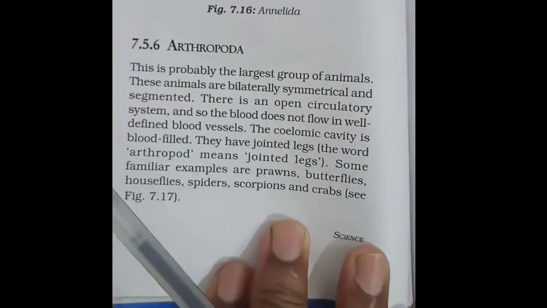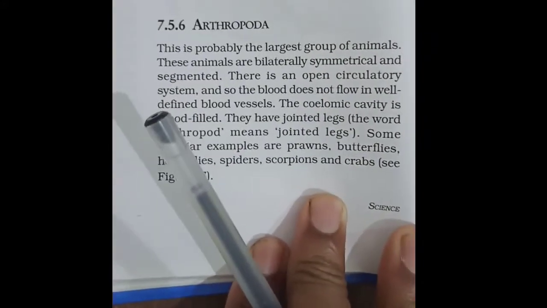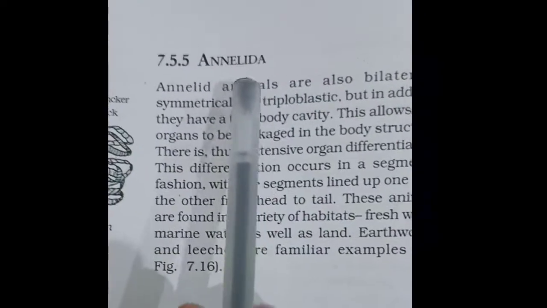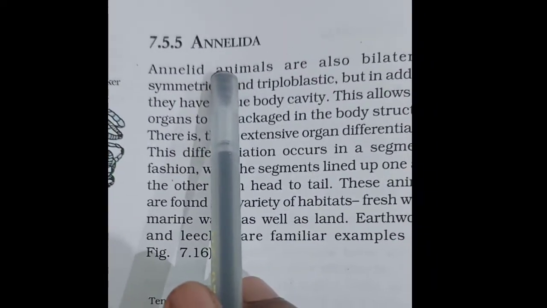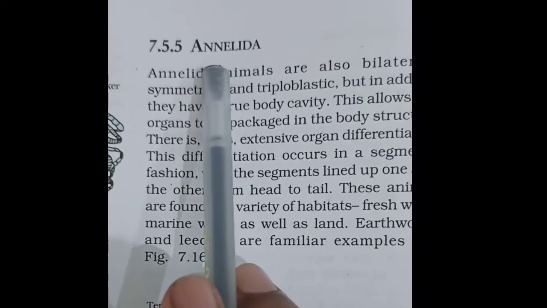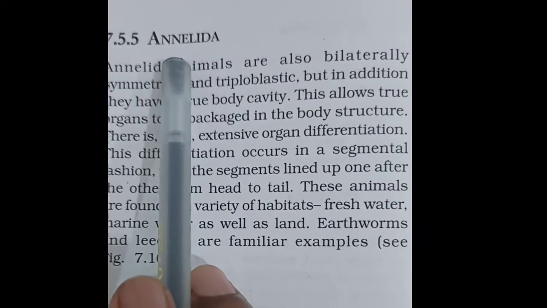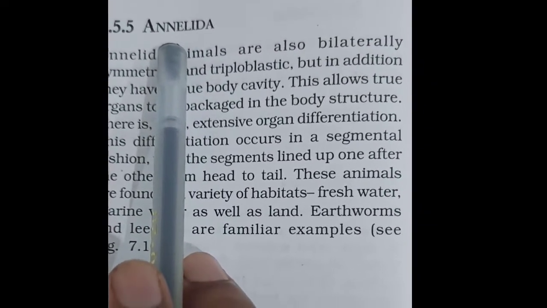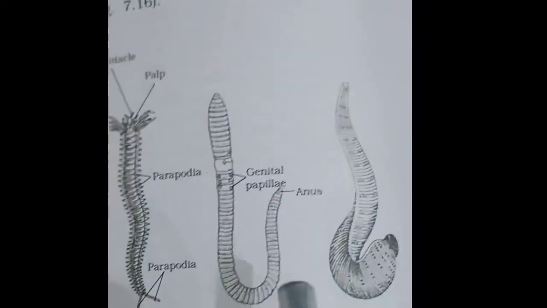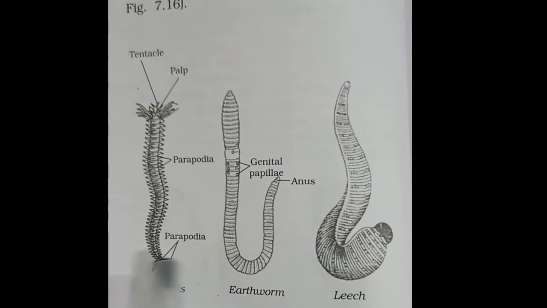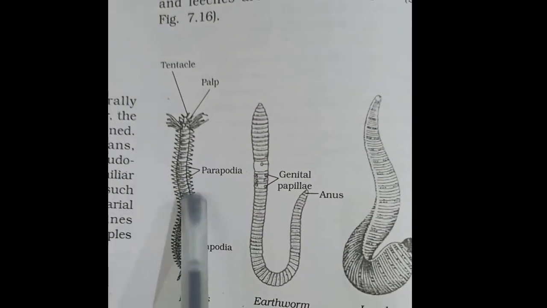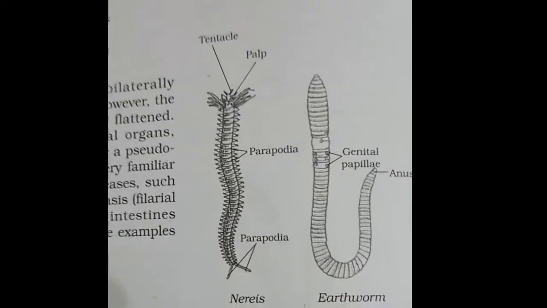Next we have got arthropoda. One more thing, Annelida meaning, I forgot to tell you all. Annelida is derived from the Latin word annulus. Annulus means a ring-like segmented worm. So you can see the diagram. These organisms have a ring-like body design.